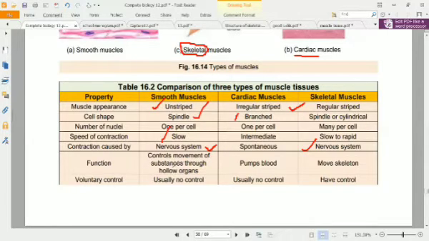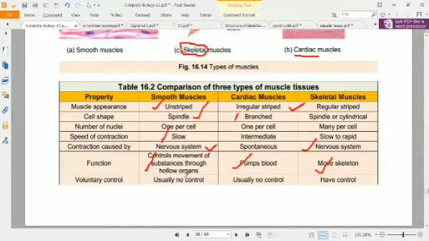Functions: smooth muscles control the movement of substances in hollow organs, like in the digestive system, cardiac muscles pump the blood, and movement of the skeleton is done by skeletal muscles.